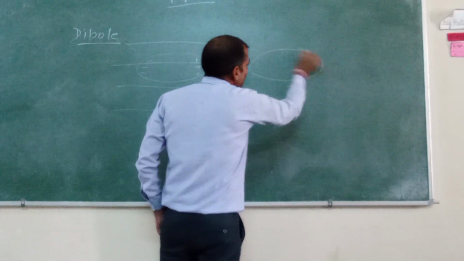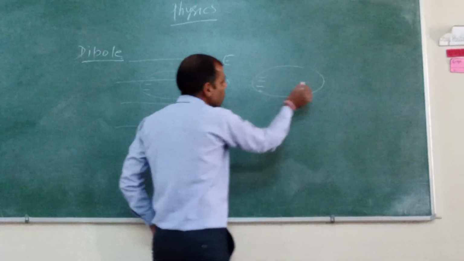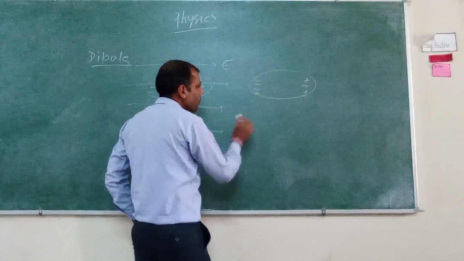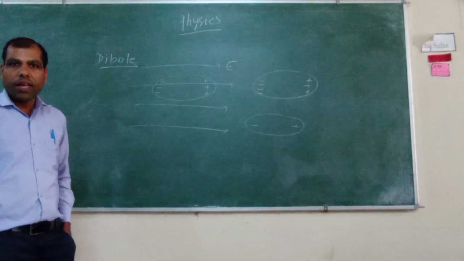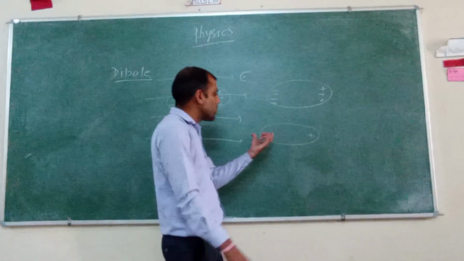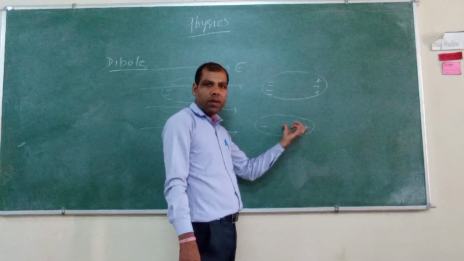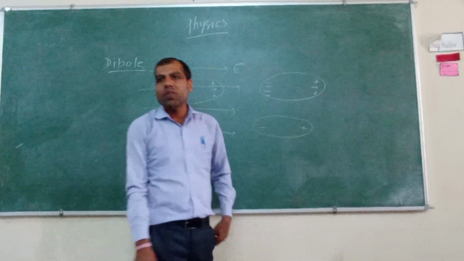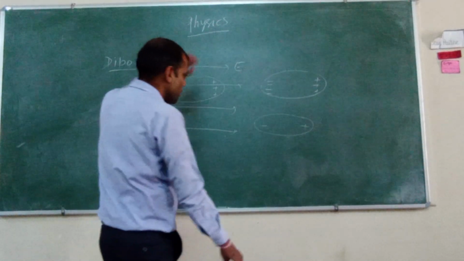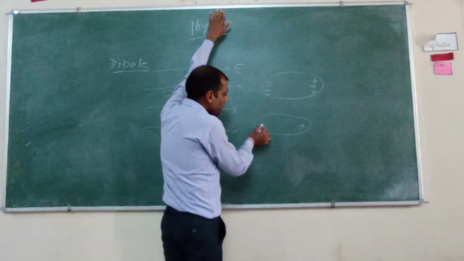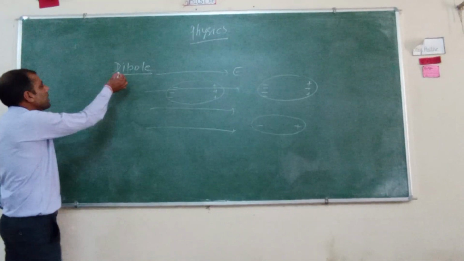If we take this dielectric out of the uniform electric field, then this will be shown. And if we replace this whole negative charge by only one negative charge, this will happen. Here, in the uniform electric field, the two types of charges are being separated, one side having negative charge and the other side having positive charge only. So this is the separation of charges. And in which type of material does it happen? In dielectrics.